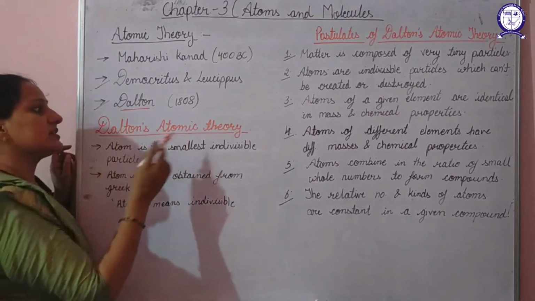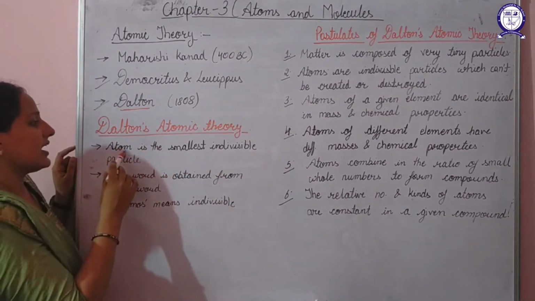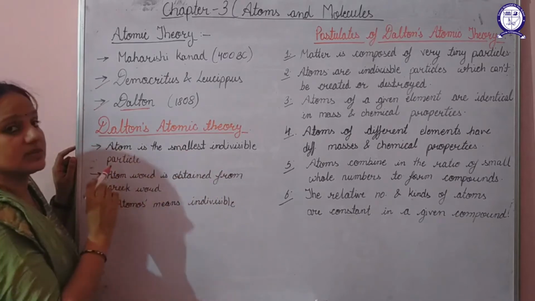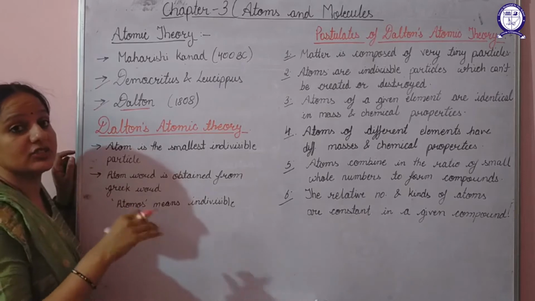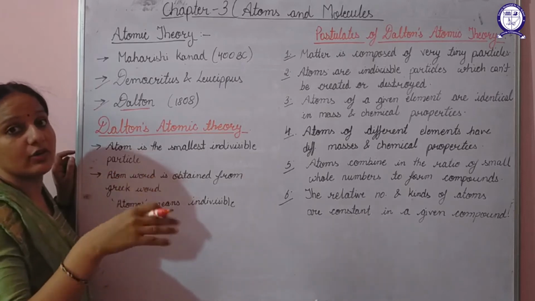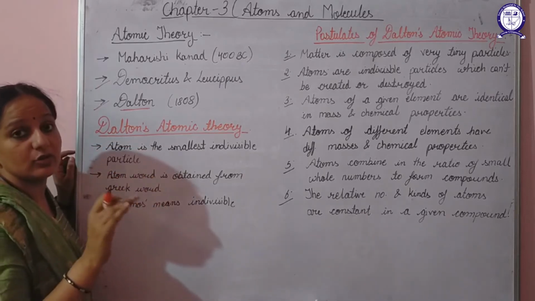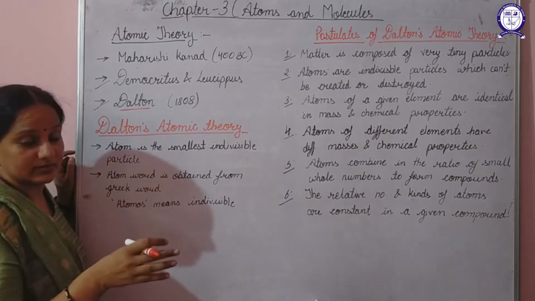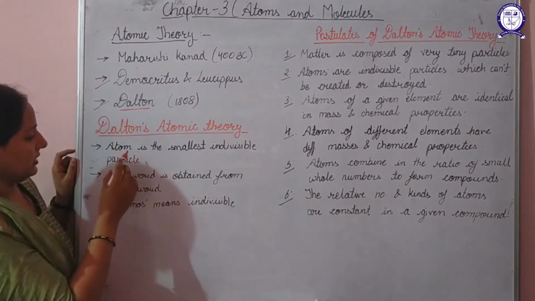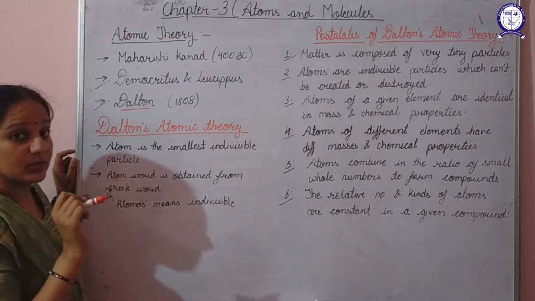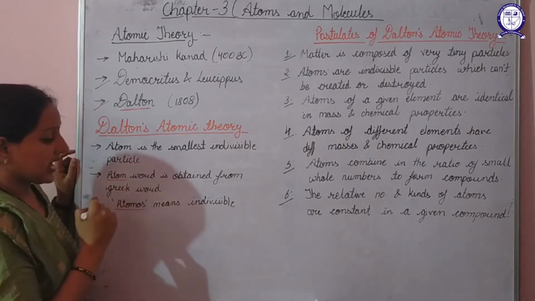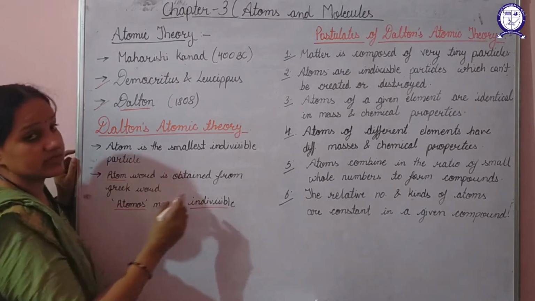So Dalton, in his atomic theory, stated that the atom is the smallest indivisible particle. Indivisible means this is the smallest particle which can no longer be divided. Now, this word atom is obtained from the Greek word atomos, which means indivisible.